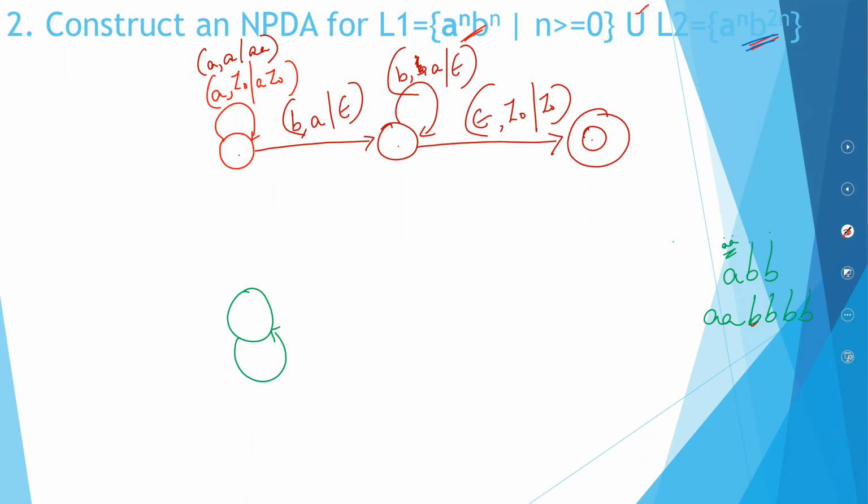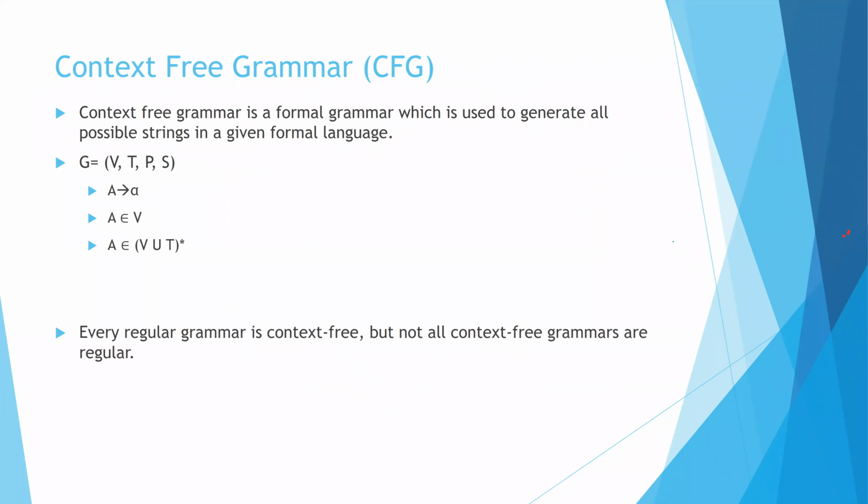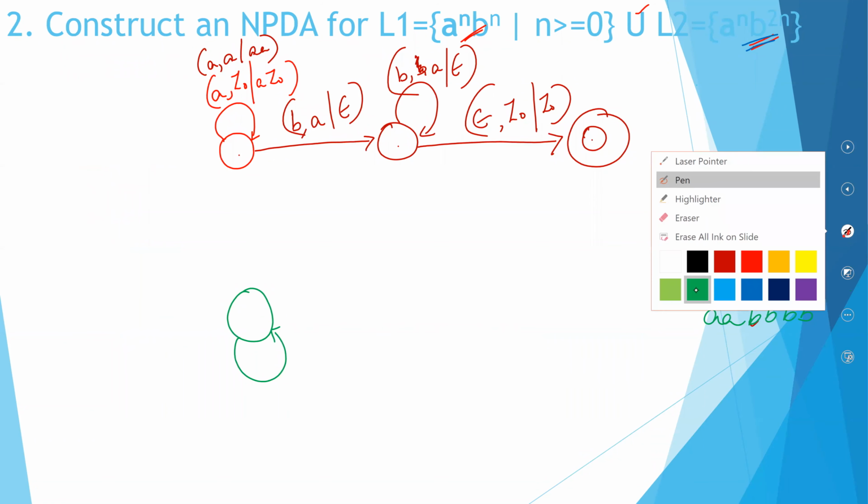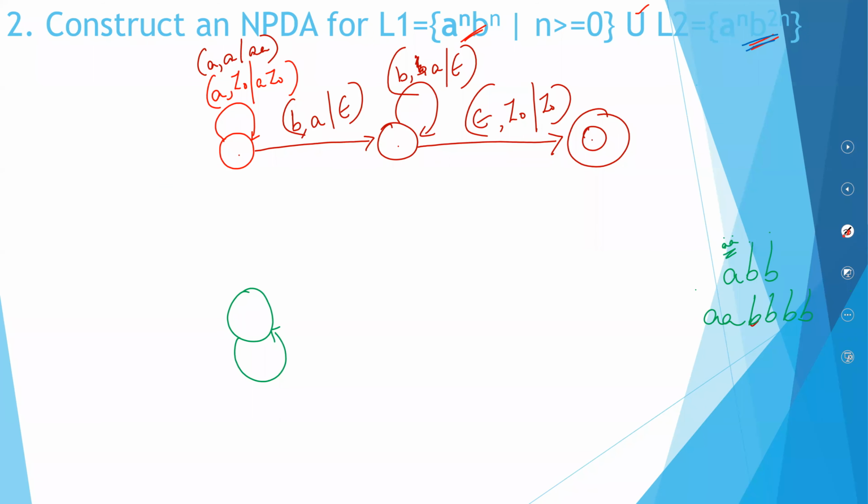So we'll continue. I'm encountering my first A. The top of the stack is Z0. As we saw earlier, you do not push a single A. Instead, you will be pushing in a double A.